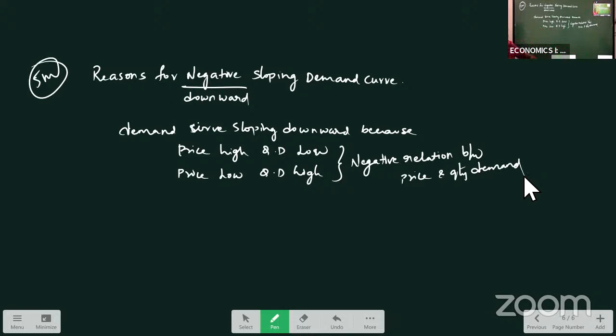Now we will see the reasons. As consumers, we all do the same thing. When price is increasing, we purchase less quantity. When price decreases, we purchase more quantity. Why? Now we will see the reasons for that.